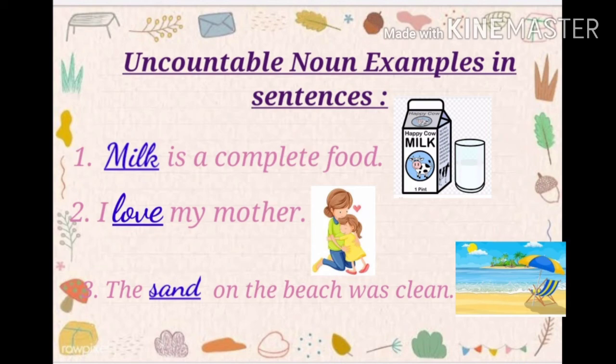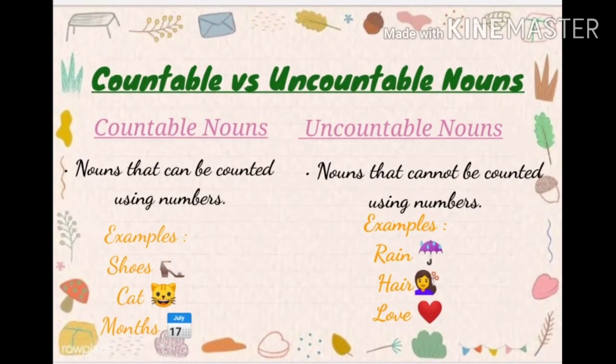So students, to sum up, we can say that countable nouns refer to the names of those things which can be counted in numbers. For example, shoes, cat, month. On the other hand, uncountable nouns refer to the names of those things which cannot be counted in numbers. They can be the names of any quality, idea, feeling, or any physical object which is either too small in size or too enormous that it cannot be counted.